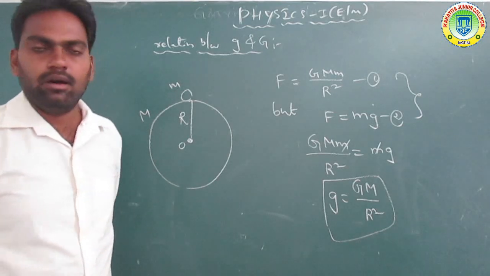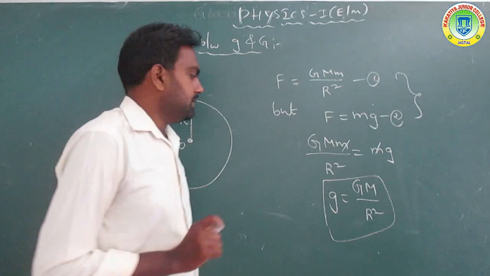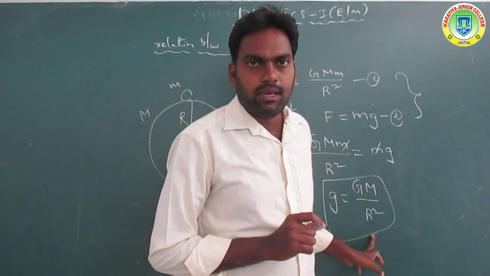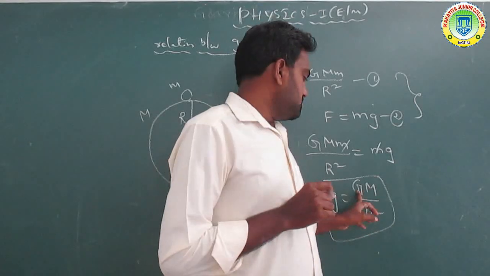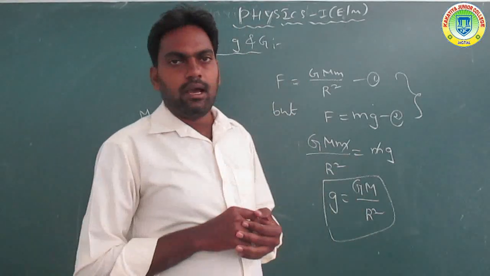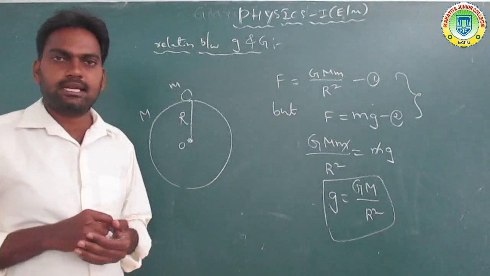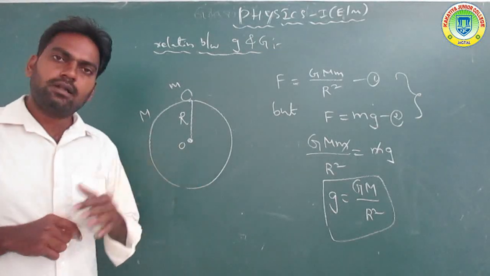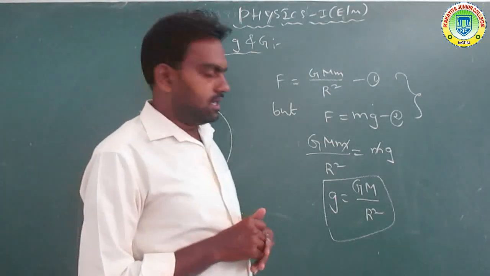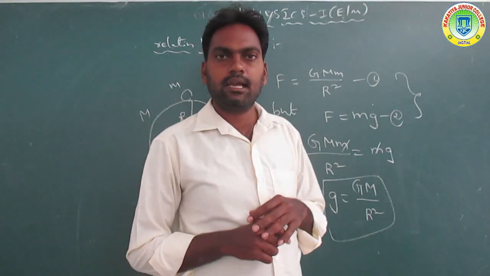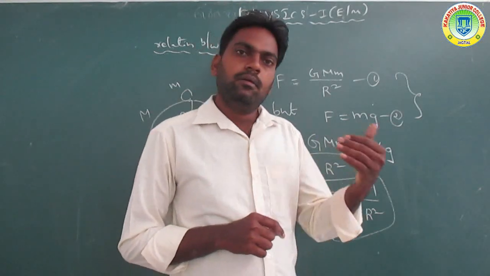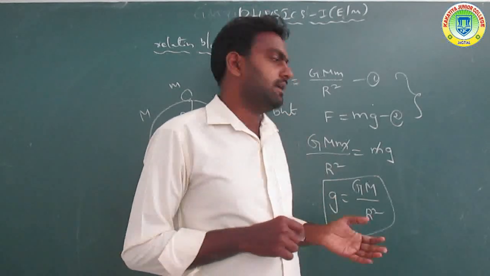G M by R square. So that is the relation between these two. The value of capital G we already know, and capital M is a constant value, and the radius is also constant. These three values are substituted in the equation. So small g value is 9.8 meter per second square, found both experimentally and theoretically.